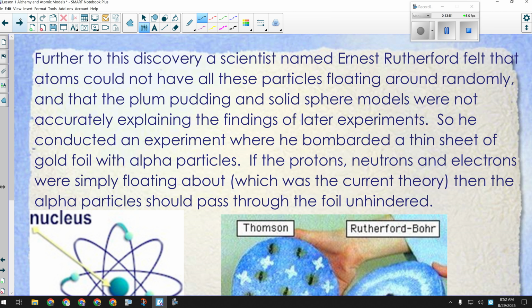And the next sentence I would put on there would be using the gold foil experiment. We're going to talk about the gold foil experiment here in a minute.